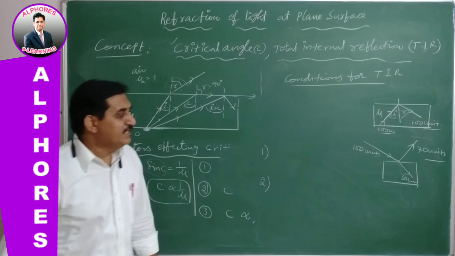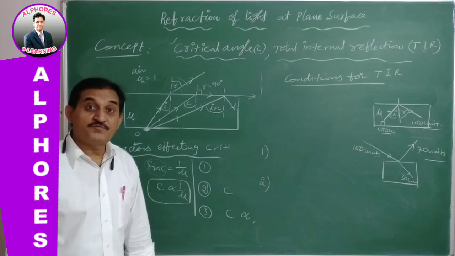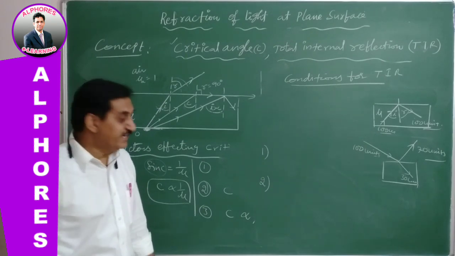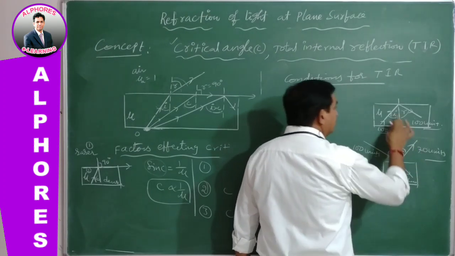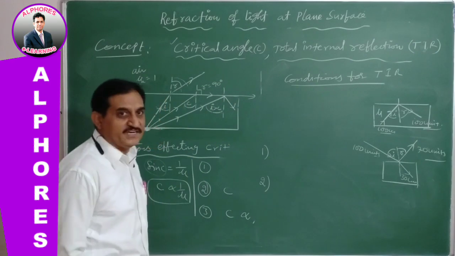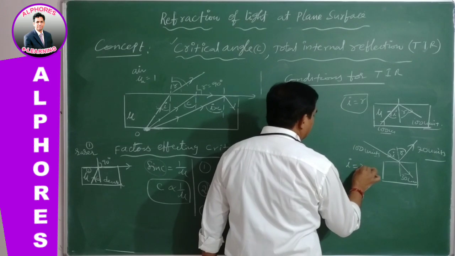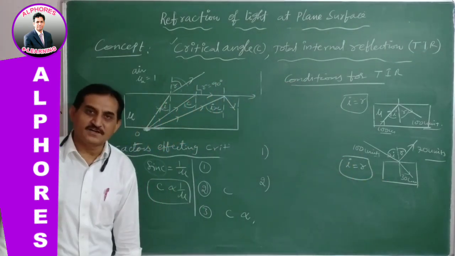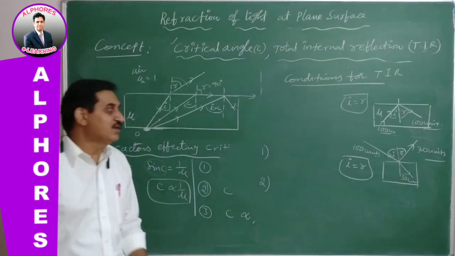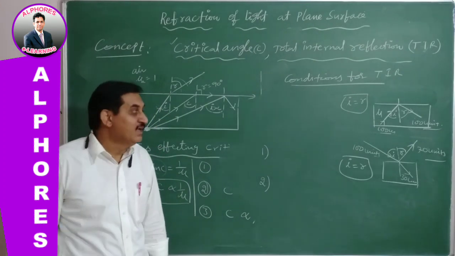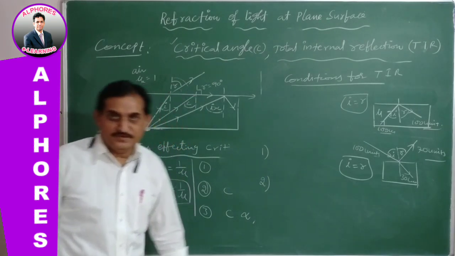Difference 2. In both ordinary reflection and total internal reflection, the law of reflection holds good. We can apply the law of reflection for the ordinary one and for total internal reflection. For both cases, I is equal to R. No difference at all. The angle of incidence and angle of reflection are equal in the total internal reflection phenomenon and also in the ordinary reflection phenomenon.